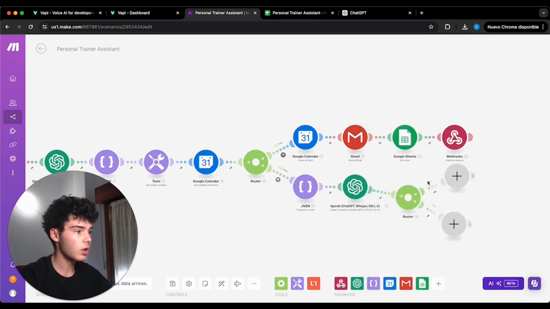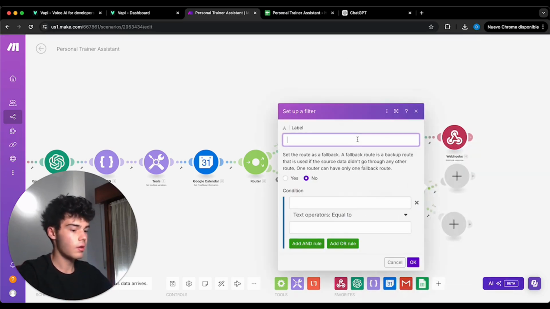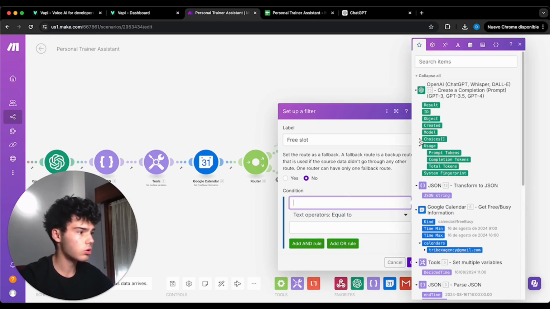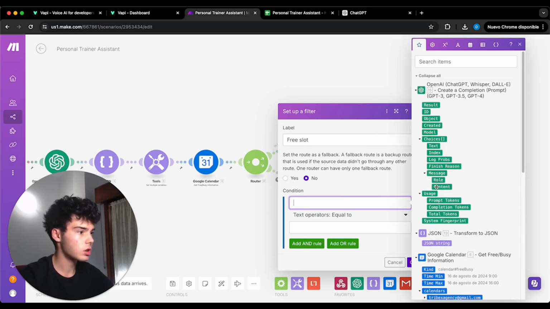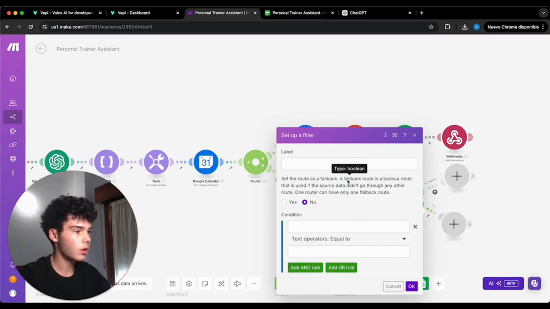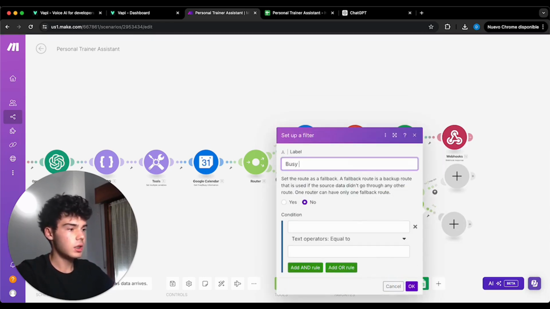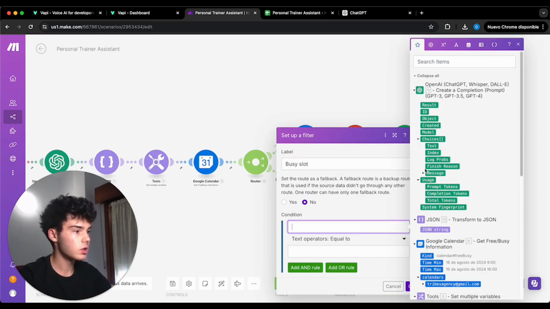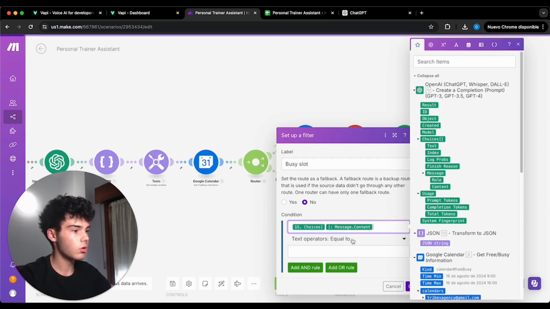Let's click OK. So we are gonna put free slot, we're gonna name it like this, and we're gonna tell that choices message content is equal to no, and here we're gonna put busy slot because it matches, and we're gonna put choices message content equal to yes.